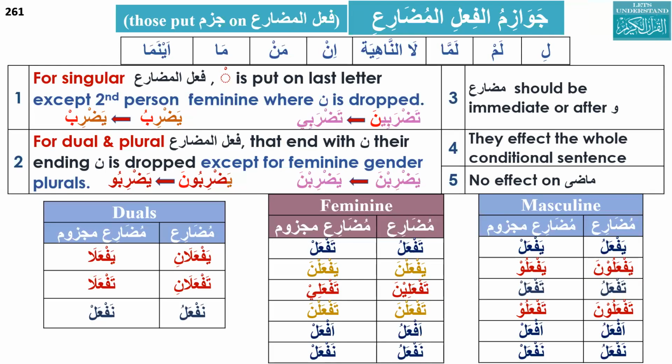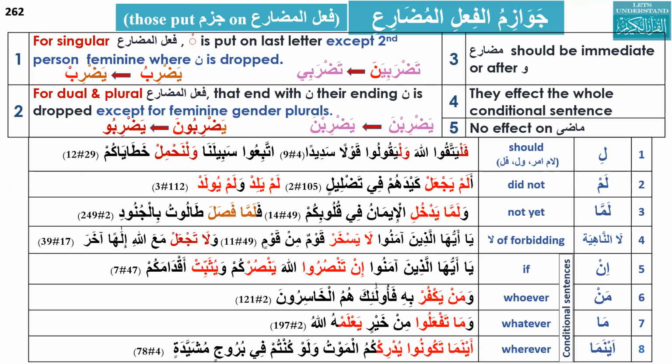And then we have jawazimul fi'l al-mudari. Whenever we do this, we will ask how many jawazimul fi'l al-mudari there are. Can you please say them? Yes: li, lam, lamma, la, in, man, ma, aynama. Now, how do they affect? There is li, lam, lamma, la, and then in, man, ma, aynama, which are used for conditional sentences.